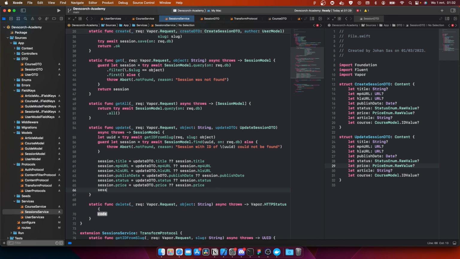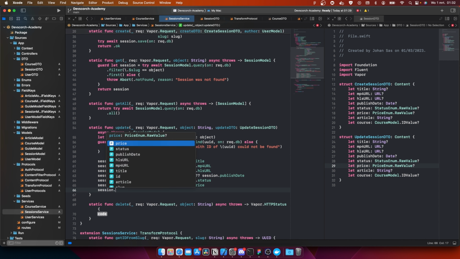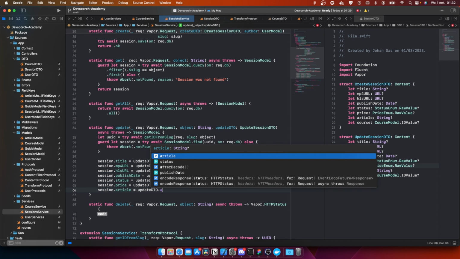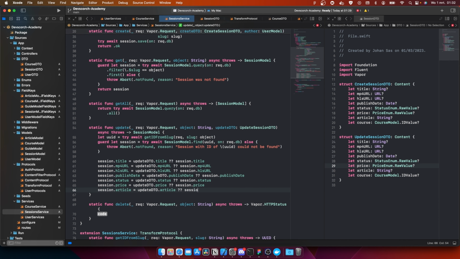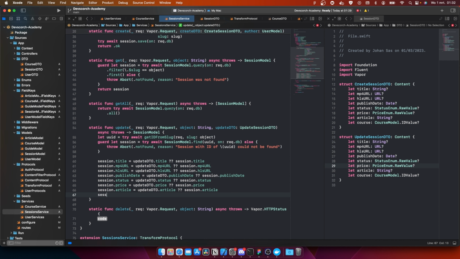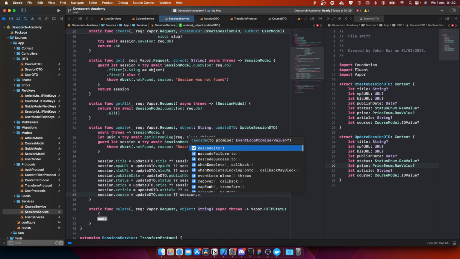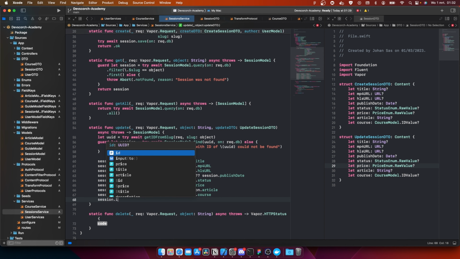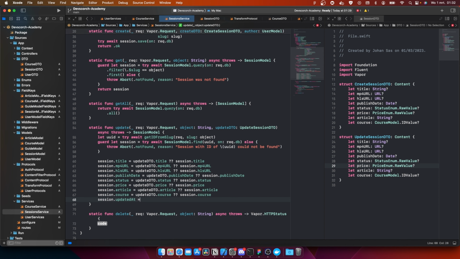Okay, session dot article equal to update DTO article else session dot article. Then we have session dot course equal to update DTO dot course else session dot course. Okay, then session dot updated at is equal to date.